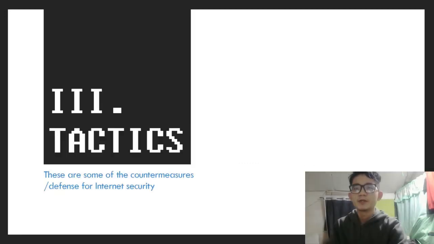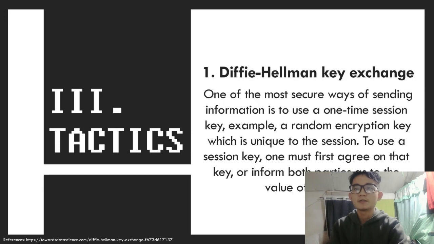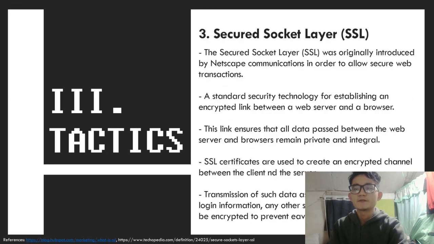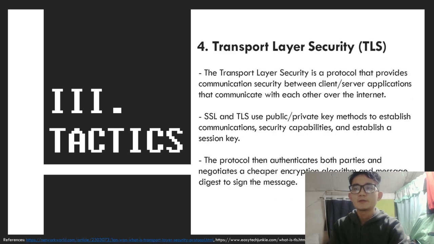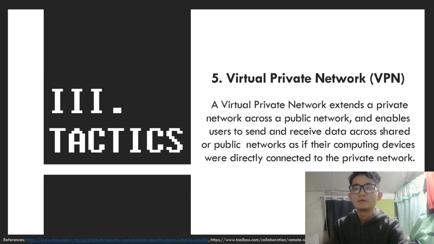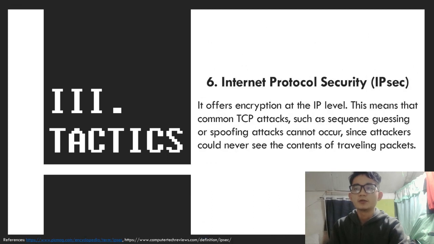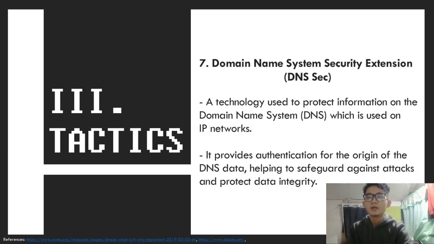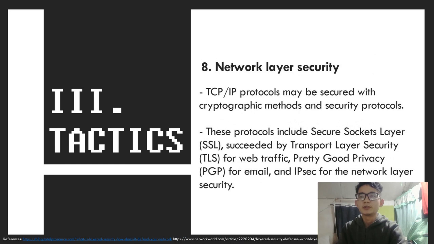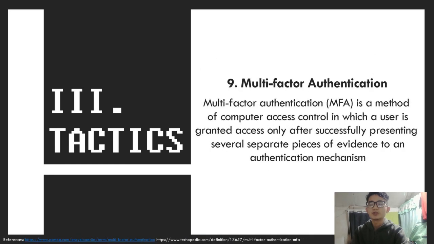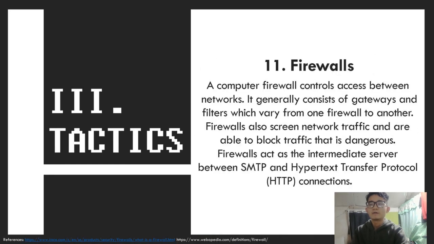So here are the countermeasures or defenses you can use for your internet security, also called tactics. First is the Diffie-Hellman key exchange. Next we have secure mail, Secure Sockets Layer or SSL, Transport Layer Security or TLS, virtual private network or VPN, Internet Protocol Security or IPsec, Domain Name System Security Extensions or DNSSEC, network layer security, multi-factor authentication, security tokens, and firewalls.